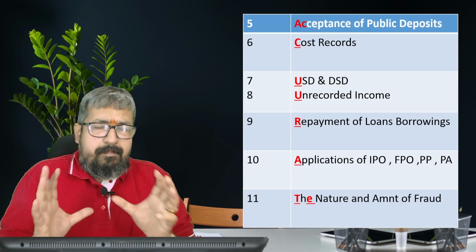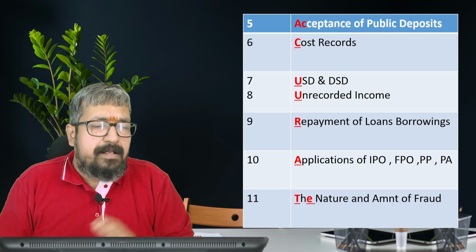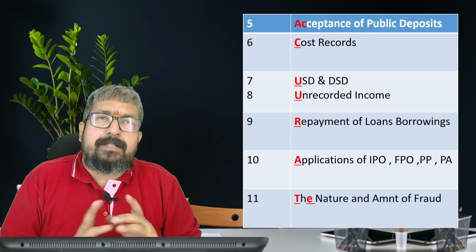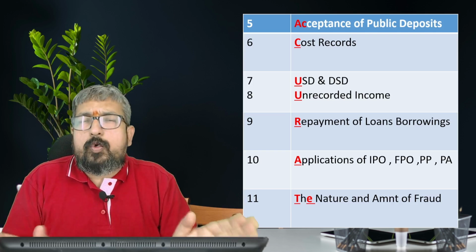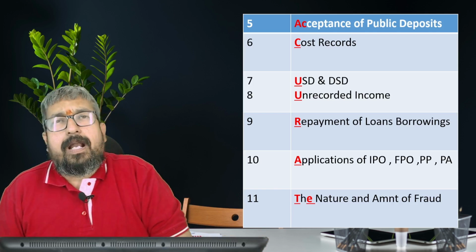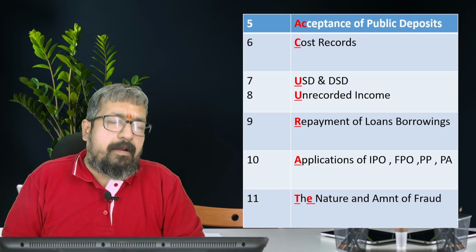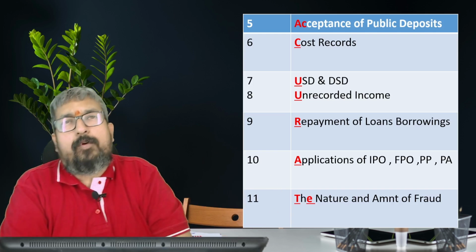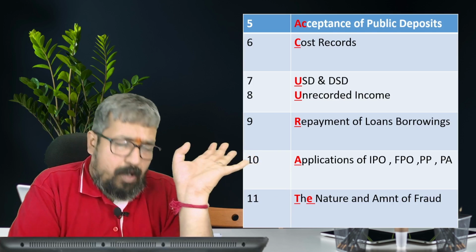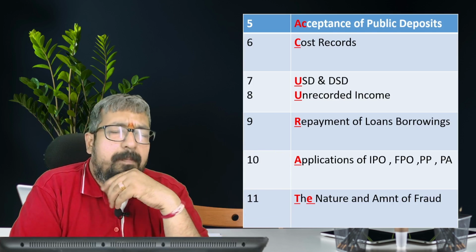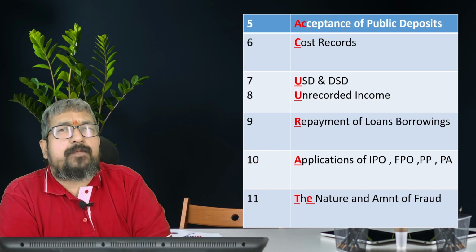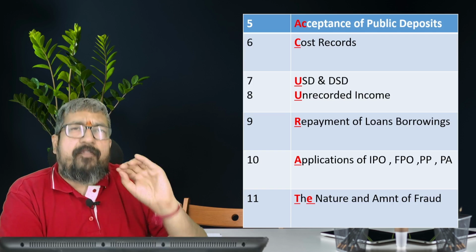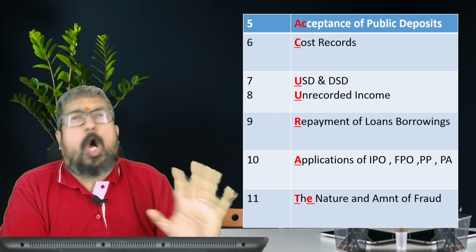So the first mnemonic is PILLS. Second one is ACCURATE. AC, acceptance of deposit. C, cost records. You, we have to use it two times: one is the undisputed statutory dues and disputed statutory dues, and unrecorded income and unrecorded transaction under income tax. And R, repayment of loans and borrowings. A, application of IPO, FPO, private placement, and preferential allotment. And last one, TE, the nature and amount of fraud. So here we talk about fraud by the company or fraud on the company.